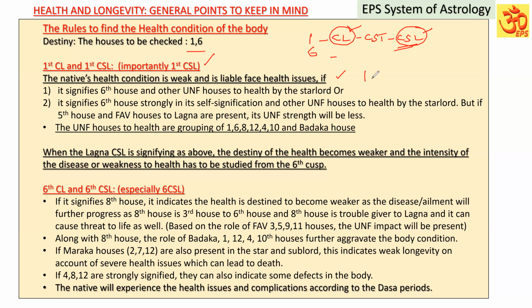It means Lagna has to connect to or signify the sixth house through the star lord, and along with that other unfavorable houses to the health.